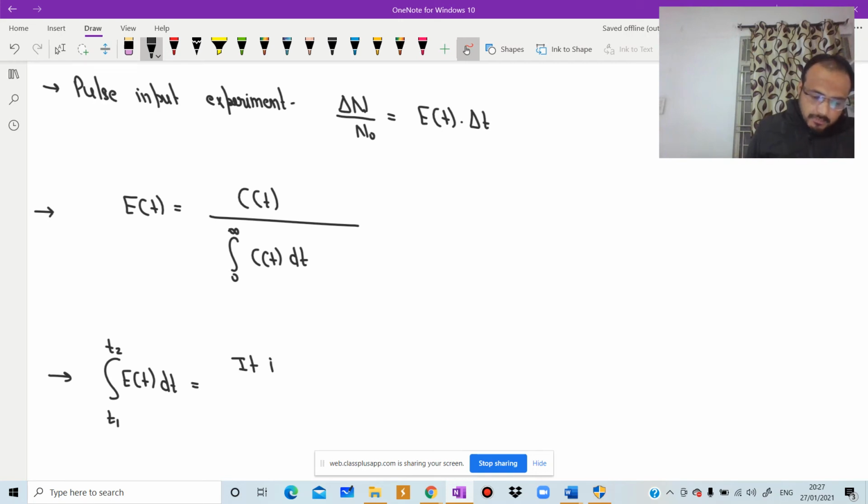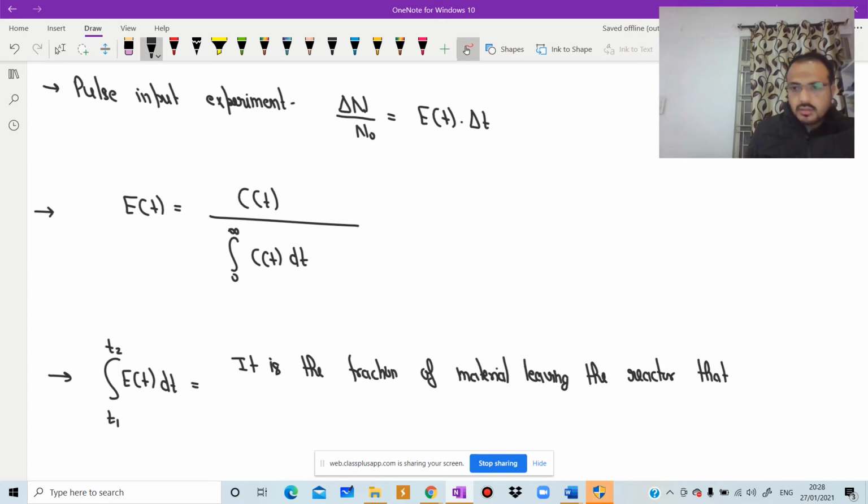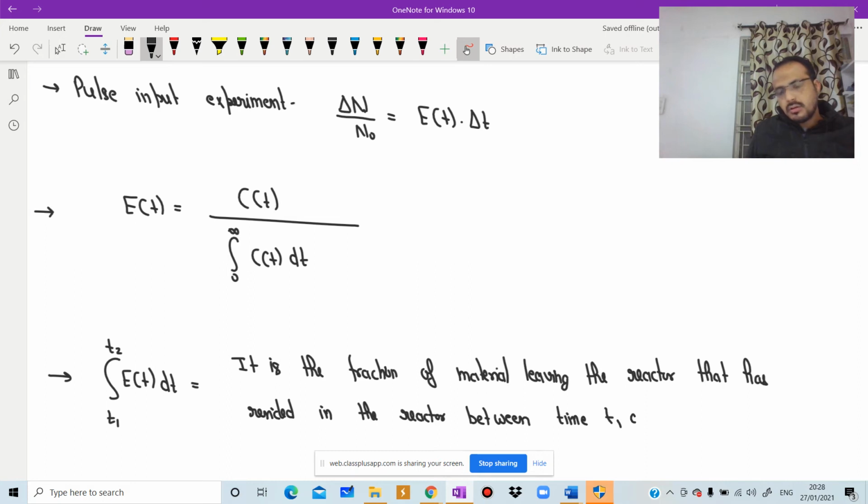It is the fraction of material leaving the reactor that has resided in the reactor between time t1 and t2.